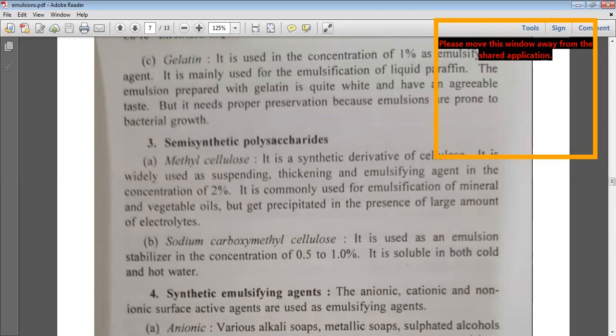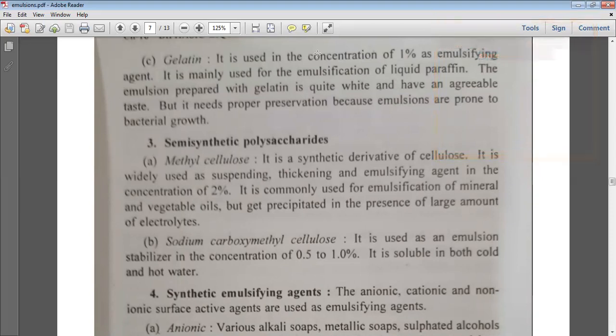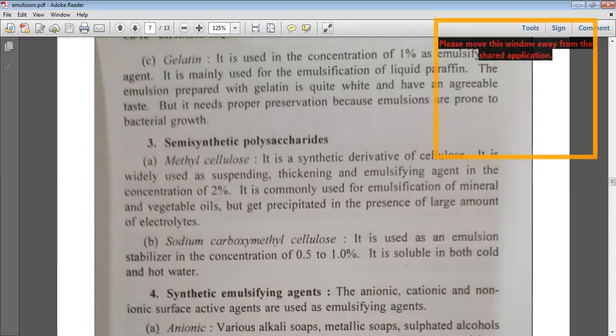Now if you see methyl cellulose, what is this? Cellulose is a natural substance. A methyl group is added to cellulose, and therefore it leads to forming a semi-synthetic product known as methyl cellulose. You can see the name itself: methyl is a chemical substance, cellulose is a natural substance. So the methyl group along with the natural substance has led to formation of a semi-synthetic emulsifying agent known